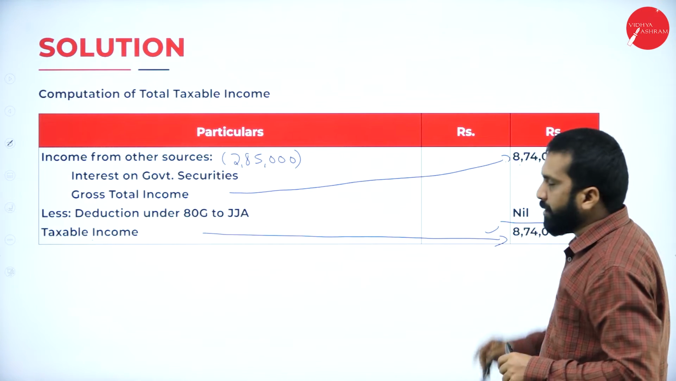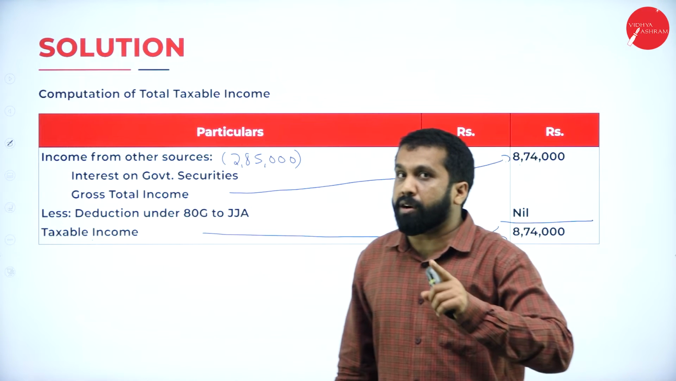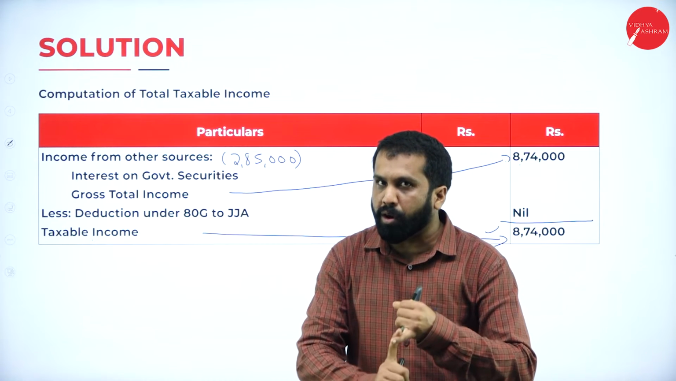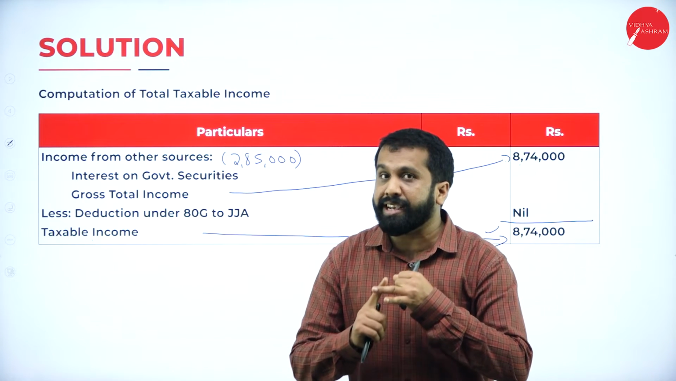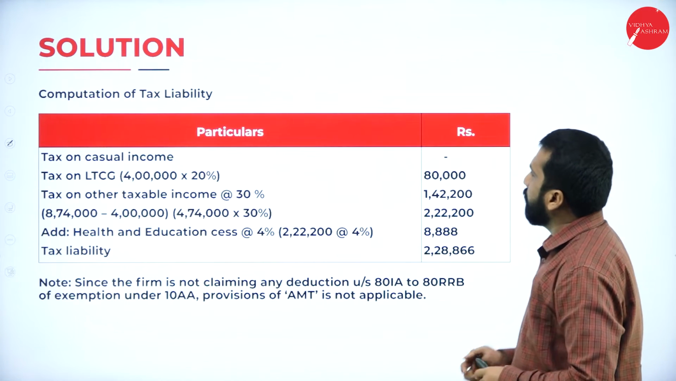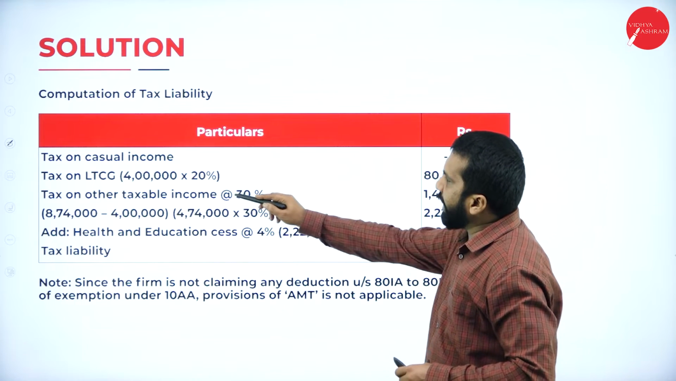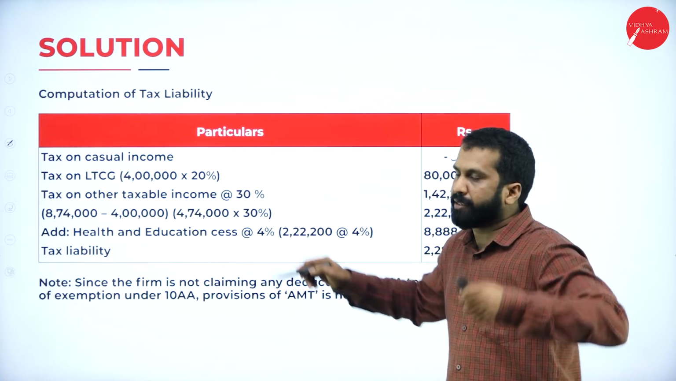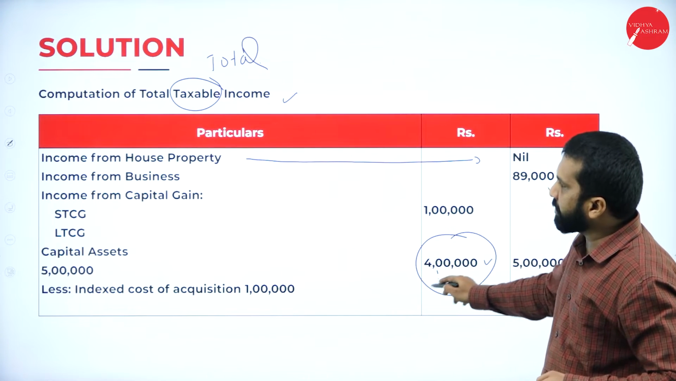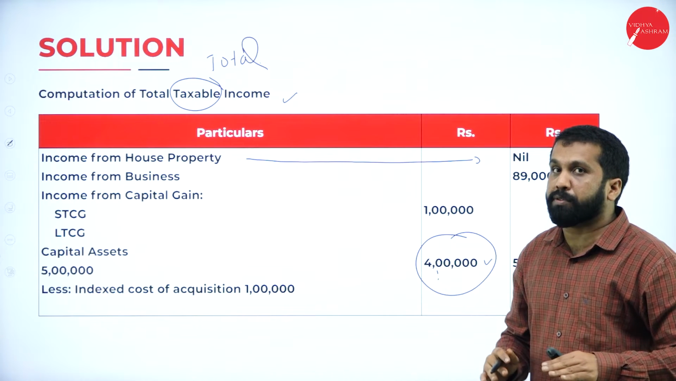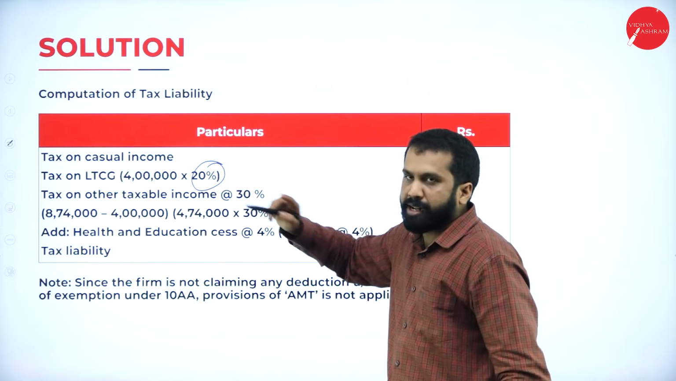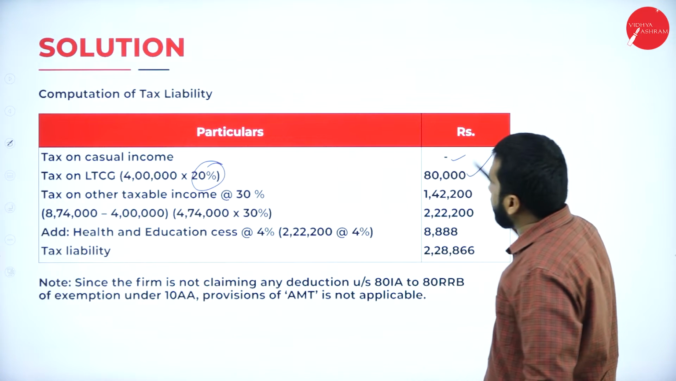Remember, while calculating tax on 8,74,000, you are not supposed to include long term. You are not supposed to include income from other source. Those are separate calculations. Now, casual income is always nil only. Tax on long-term capital gain. See, 4 lakh. In this 8,74,000, this 4 lakh is included. What is this? Long term. Long term, you are not supposed to calculate directly. So long term is always 20%. Remember, 4 lakh into 20%, 80,000.